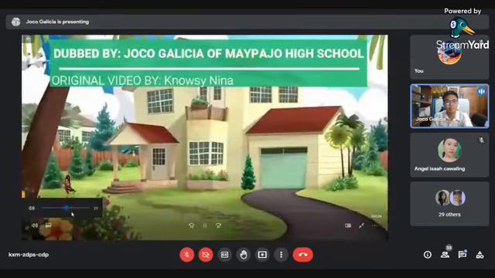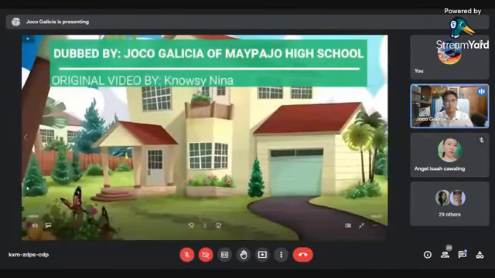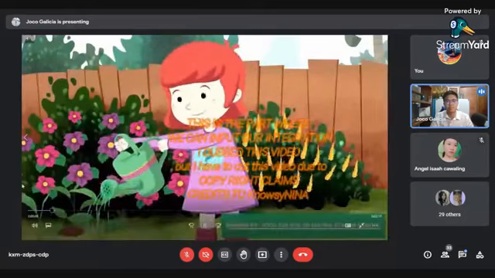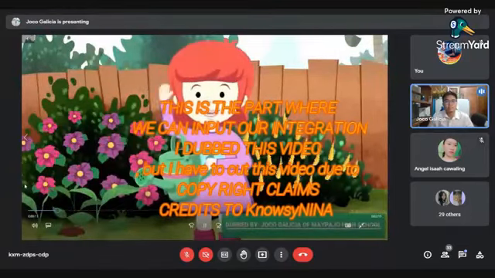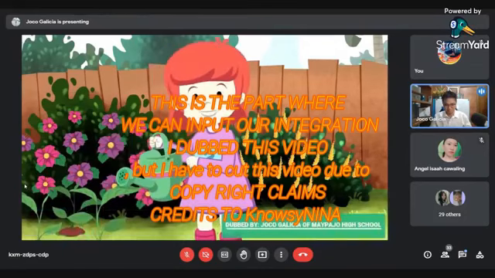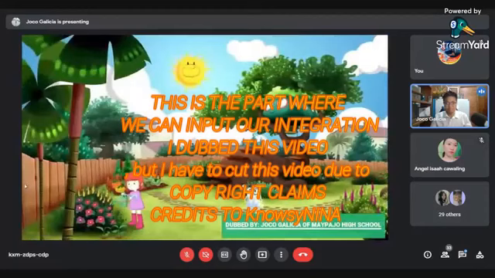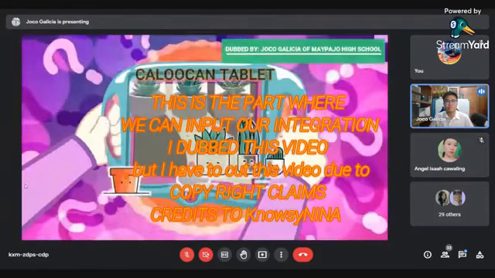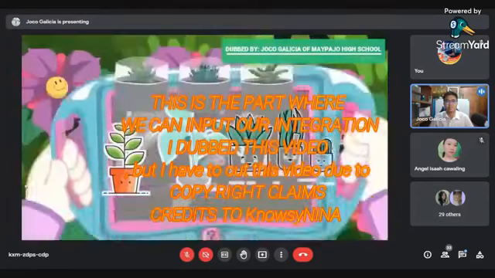Sa isang bahay sa Caloocan, mayroong isang batang babae na tinatawag na Little Plantita. Walang batang maiiwan. Tara na't tutasin natin yan.